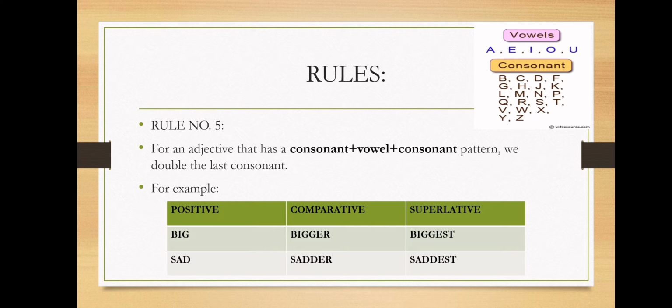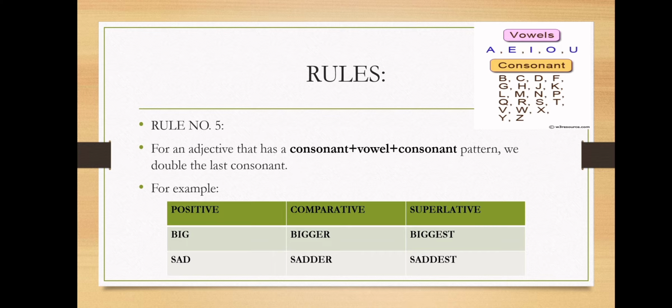Now B is a consonant, I is a vowel, and again we have a consonant G. So according to the rule, we will double the last consonant. So we will double G and will add ER to make comparative degree and EST to make superlative degree.